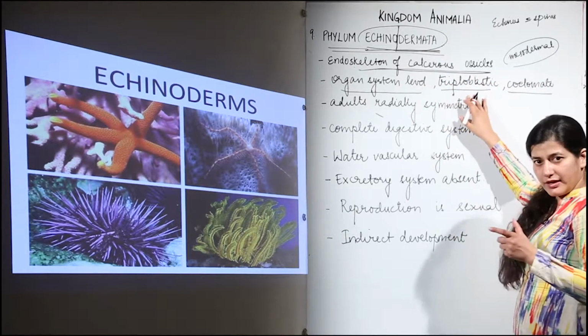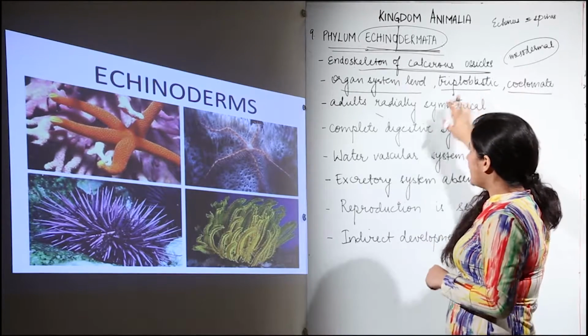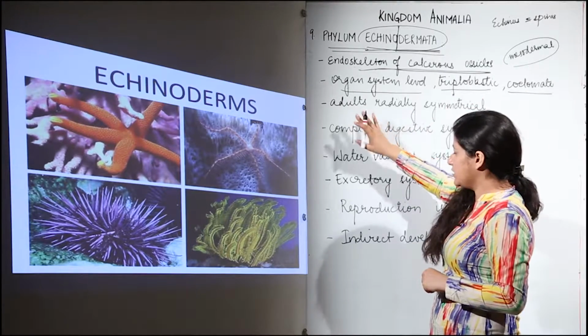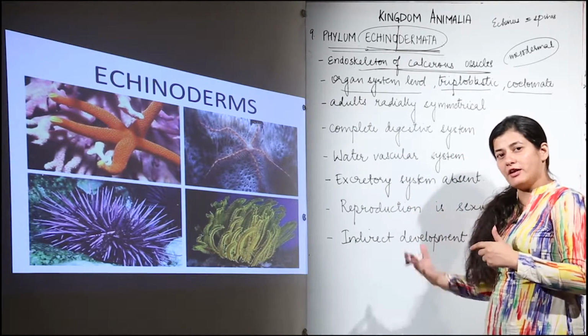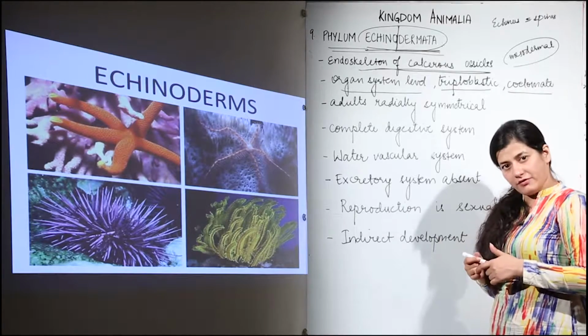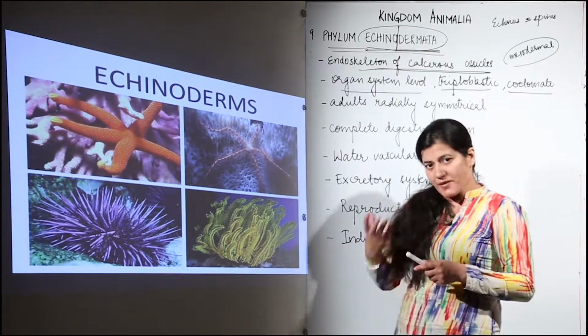So they are going to have 3 layers, and inside those 3 layers there would be coelom. Now one thing you are seeing over here is that they are placed in the 9th position. They are phylogenetically placed, and we are very well taking into consideration the evolutionary relationships and the complexity in terms of body organization.